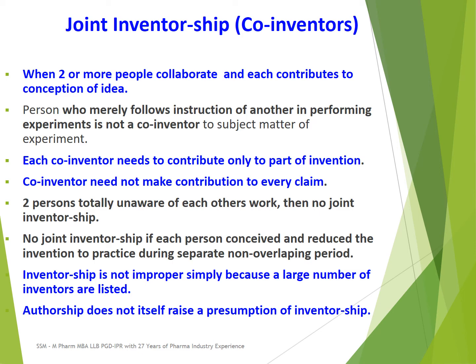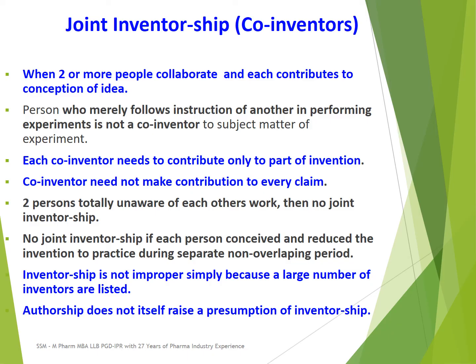Authorship does not itself raise the presumption of inventorship. Authorship is totally different from inventorship. Authors in an article may be many, but not necessarily are they all inventors also. The inventor may be one or two persons in the authors list.